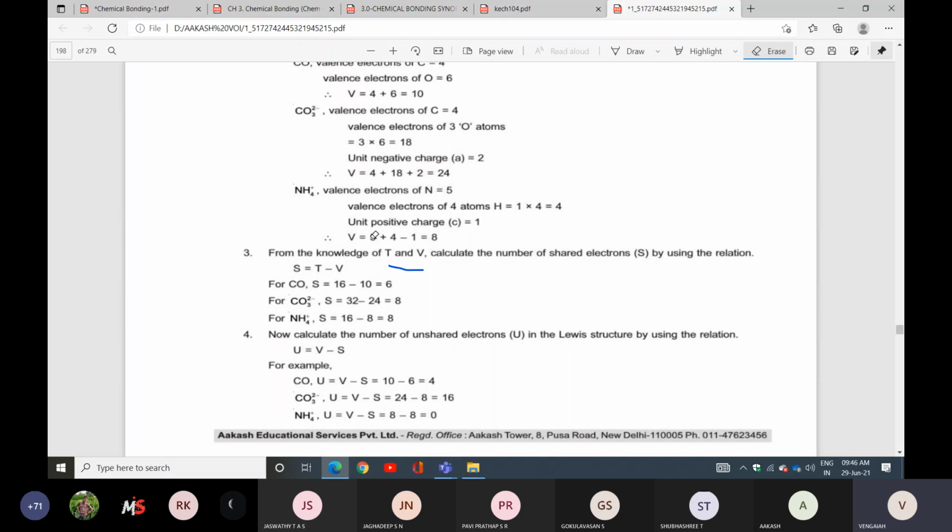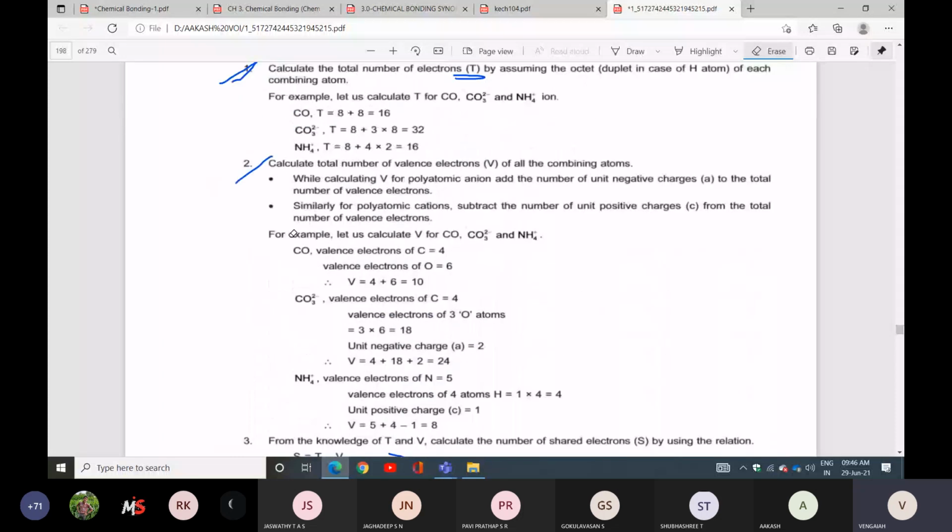This will be easy to understand, because with N1, N2, N3, N4 there will be confusion, but here there is no confusion. T total, V valency, S shared, U unshared. Understand?